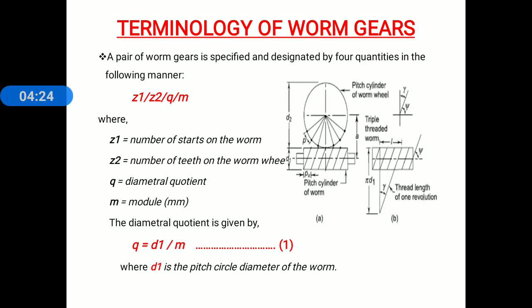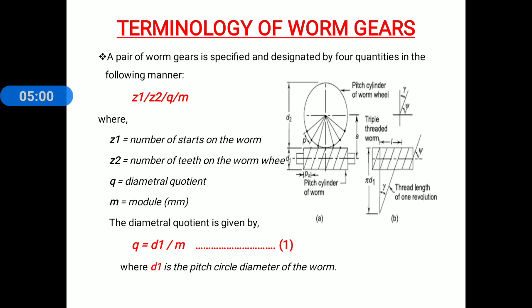Terminology of worm gear. A pair of worm gears is specified and designated by four quantities in the following manner. Everyone observe the screen carefully. Any worm gear drive or pair of worm gears is specified by using four quantities, and that is clearly shown on the screen: Z1/Z2/q/m.